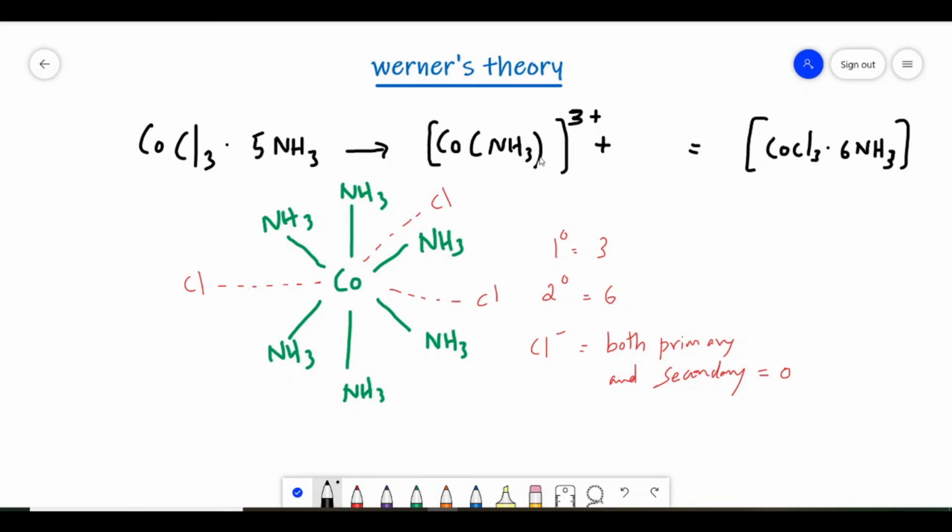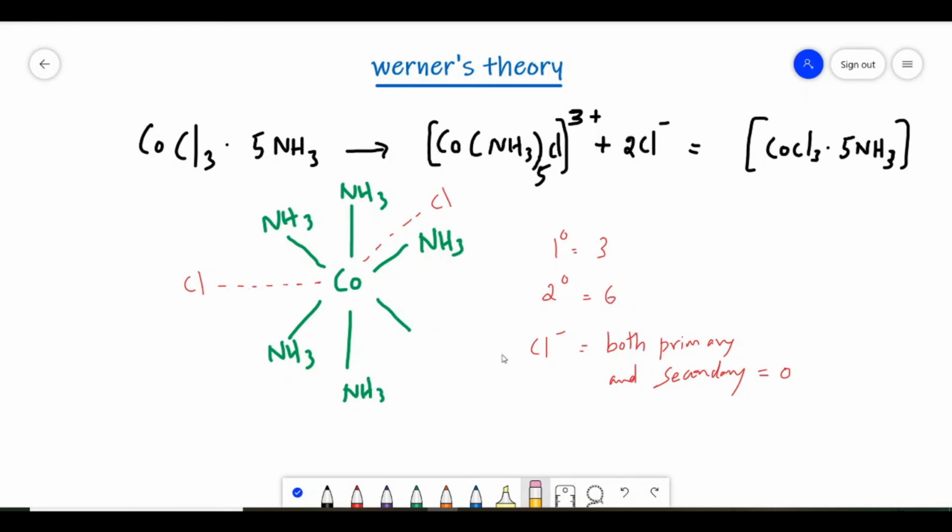So this is [CoCl(NH3)5]Cl2: 1 chlorine is present inside the complex, and 2 chloride ions will be ionized. Now in this, one NH3 is missing, so we remove one NH3 and 5 NH3s are there.